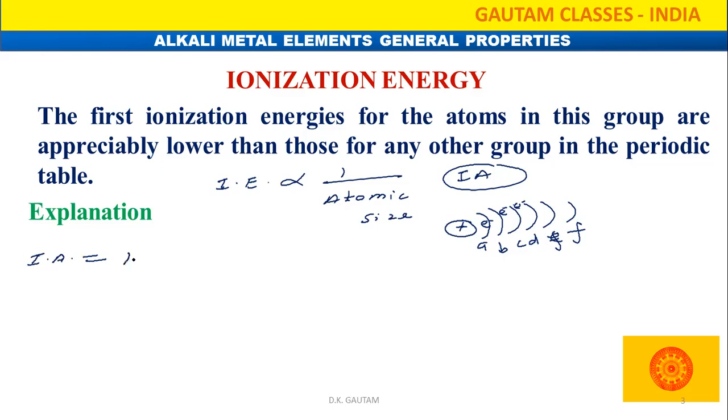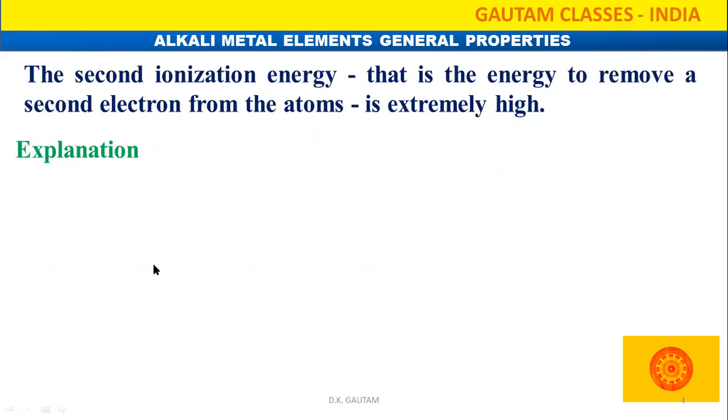So what is the ionization energy order? Which one has the highest? Lithium, then sodium, then potassium, after that rubidium, then cesium. Lithium has the smallest atomic size, so its electron is strongly attracted towards the nucleus, and removal of the electron is difficult. But when we compare the second ionization energy, removal of the electron is difficult.